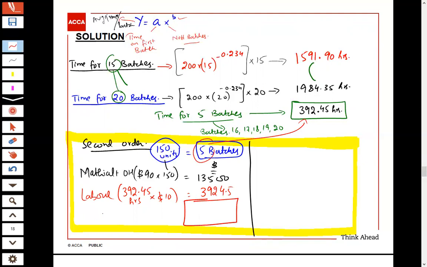This will be my total cost. The total cost is 17,424.5. This is not the answer.